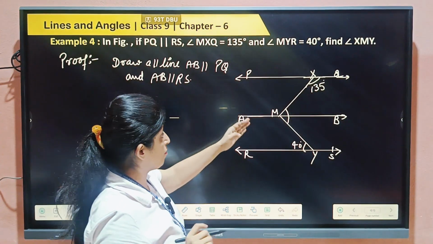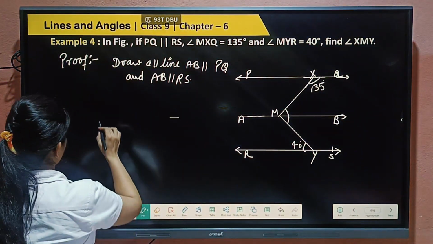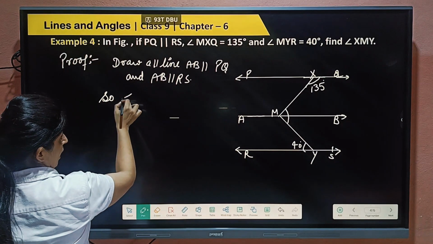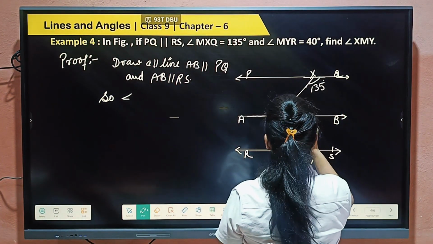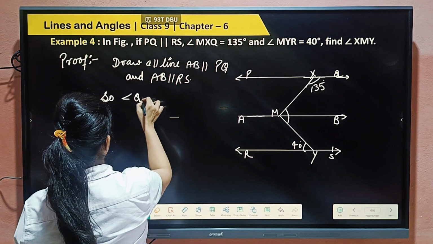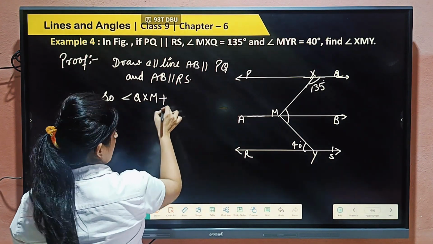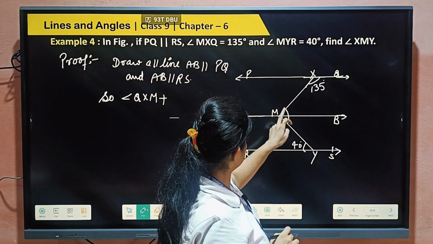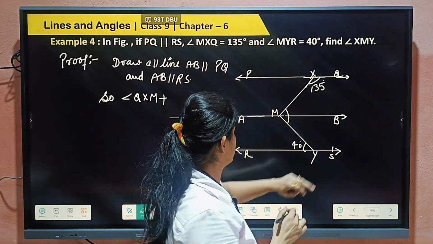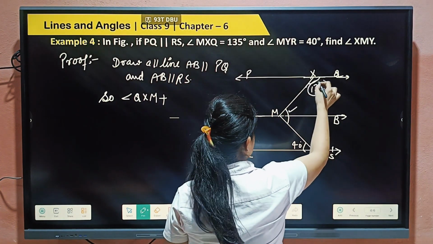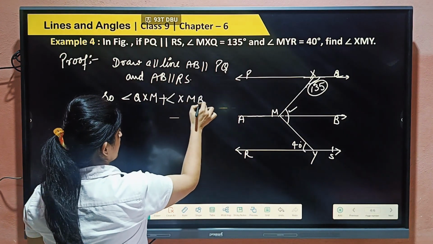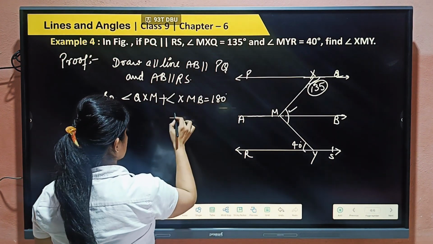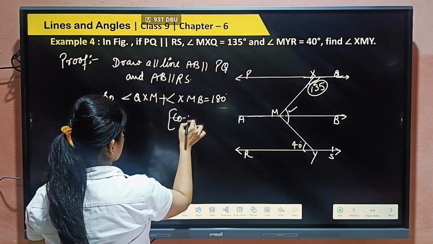If PQ and AB are parallel, then angle QXM plus angle XMB, these two angles, is equal to 180 degrees because of co-interior angles.